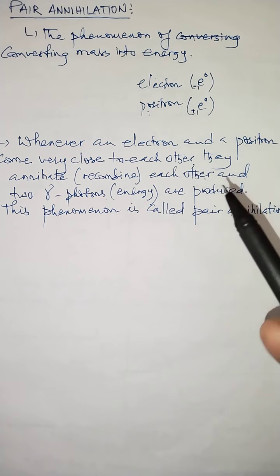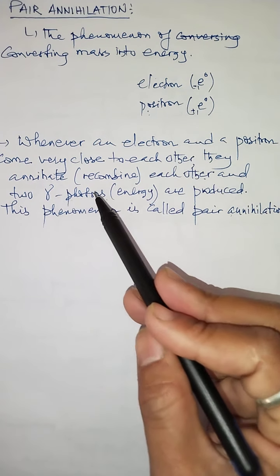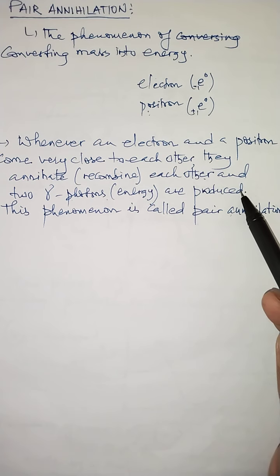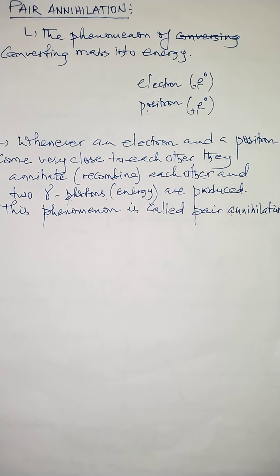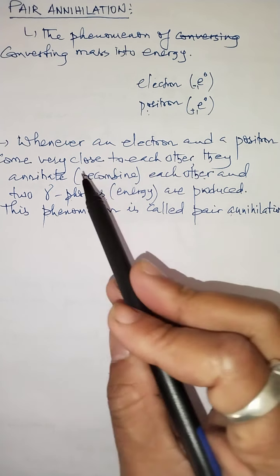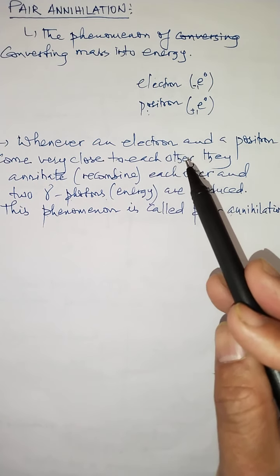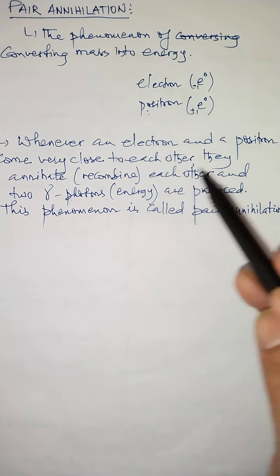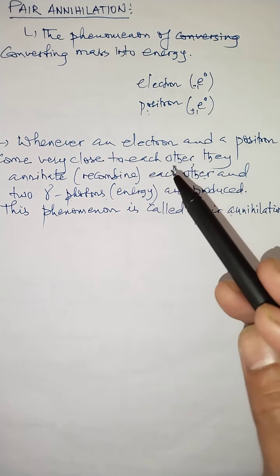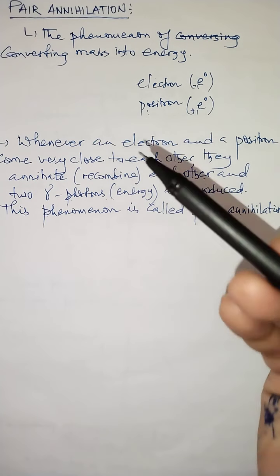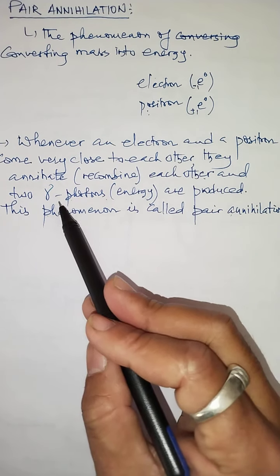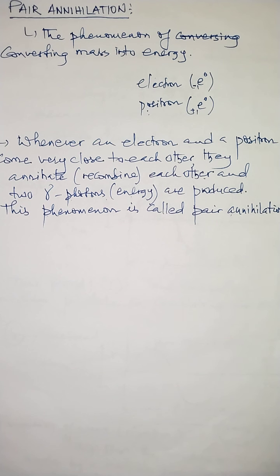How many gamma photons? Two gamma photons, and these gamma photons are the energy which is produced. And this phenomenon is simply called pair annihilation. So when an electron and its antiparticle combine, the mass of these particles gets converted into the energy of what? Gamma photons.